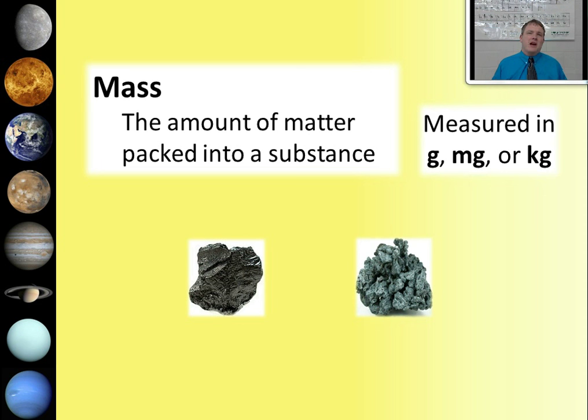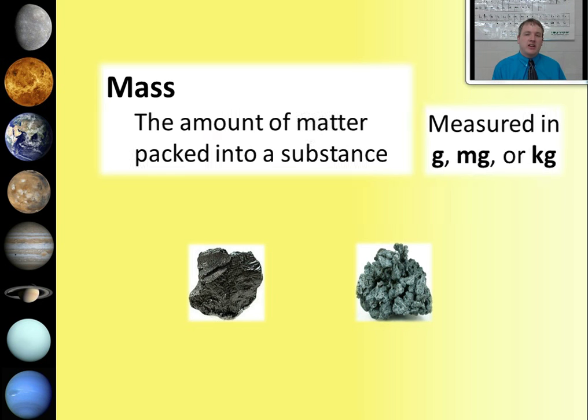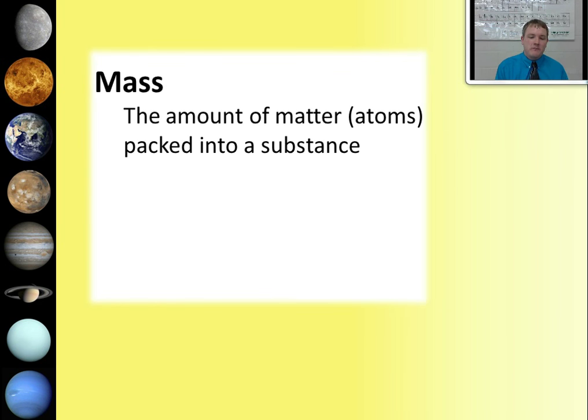So how can two objects of the same size have different amounts of mass? How can one have more matter packed into it than the other? Well, to understand that, we have to actually look at the smallest pieces of matter, that is, the atoms that make up a substance. Now, I want you to take a look at this statement about mass, because this looks a lot like the previous definition, except I changed one part. I added a word. Mass can be thought of as the amount of atoms packed into a substance.